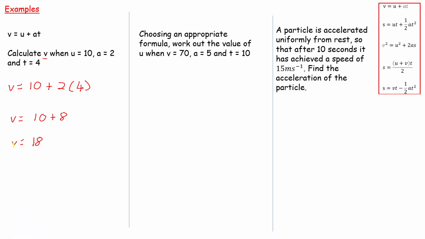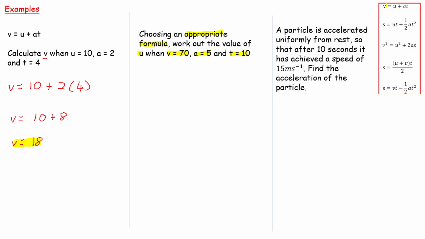So just literally a case of substituting into my formula. Question 2 says choosing an appropriate formula. So you've actually got to go over to these formulas over here and use the correct one to work out the value of U when V is 70, A is 5, and T is equal to 10. What you need to do, particularly in the early stages, is go through all of your formulas and see which one is going to work.